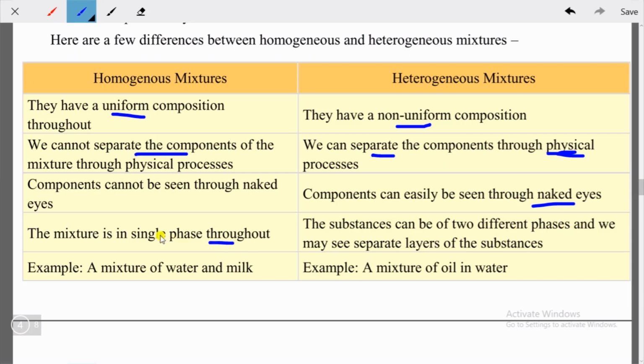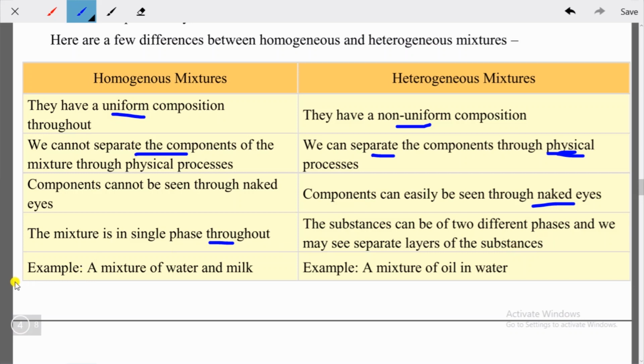Suppose if you add salt in water, then you will find there is no difference in the particles. There is no layer present in it, it's a single solution. But if you add, suppose, oil on water, then you will find that two layers are there. On the upper side you will find oil, and in the lower layer you will find water. So you will find two different phases or two different layers.